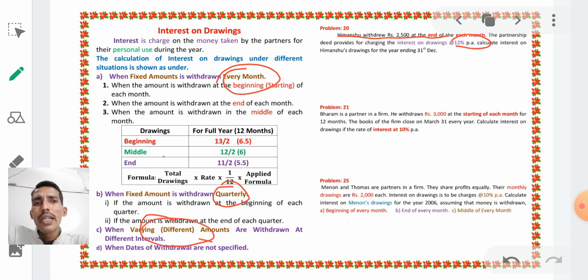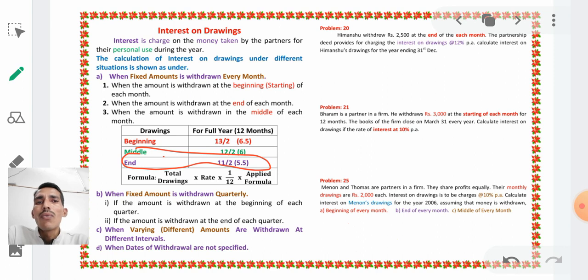So the date is also mentioned, end of each month. Therefore, as you know, end of each month means this formula should apply. The formula is saying total drawings into rate into 1 by 12 and the applied formula, whether end of the month, middle of the month or beginning of the month. We know that the formula we should take is 11 by 2. Okay. We will see the first formula.